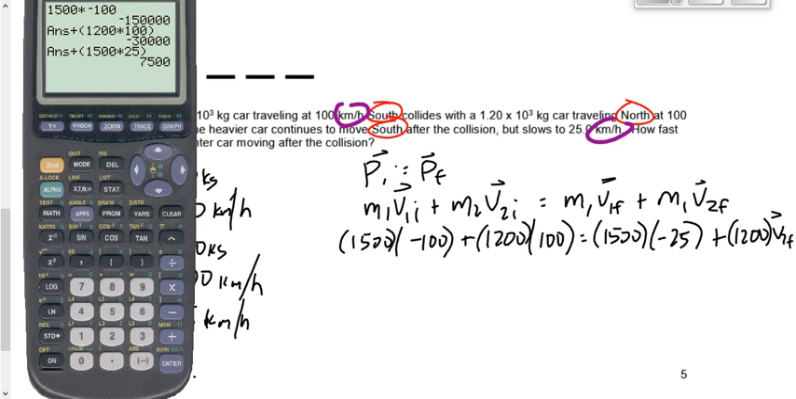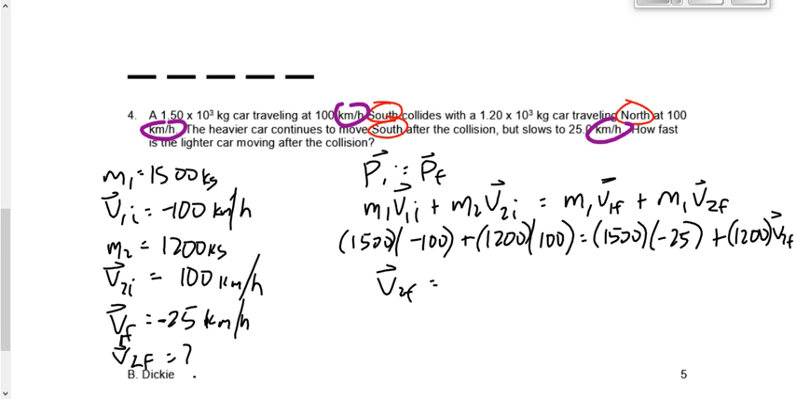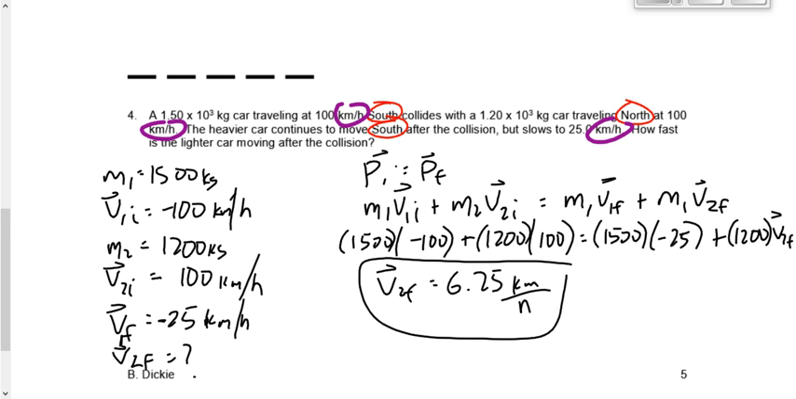And now let's divide that by 1,200. And we get 6.25. V2F is 6.25 kilometers per hour, positive north. Or what do we get in meters per second? I think it was 1.74 meters per second.